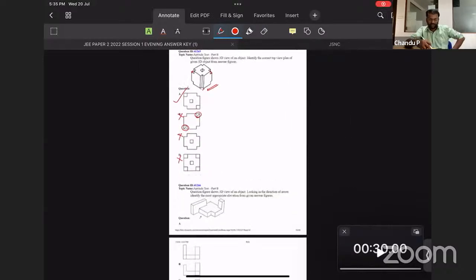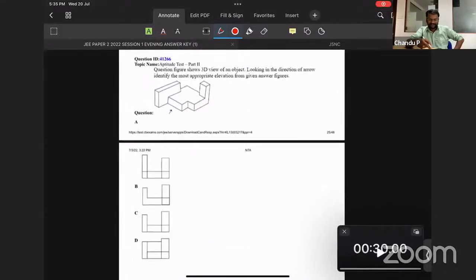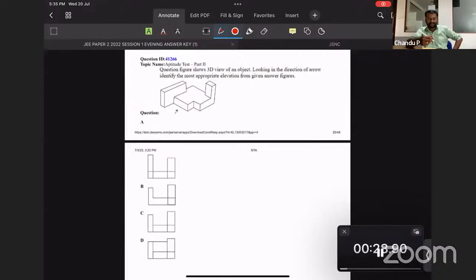Okay, guys. So now another question. A somewhat similar figure was asked last year. At that time, this portion was missing. Try to solve this. View from the direction of the arrow. So we are looking into these question papers to prepare for the next level, that means the next exam coming on. I think within a week we will be having the exam for the same. So use this question as a reference and work on this.